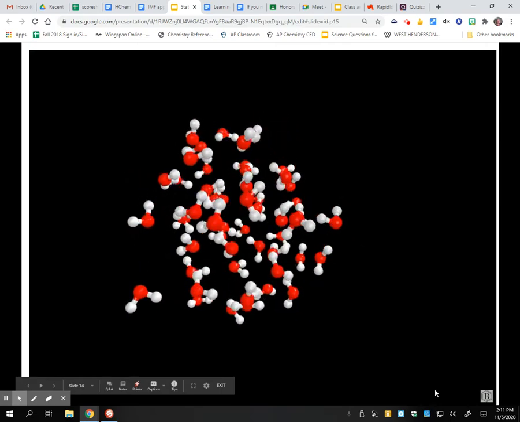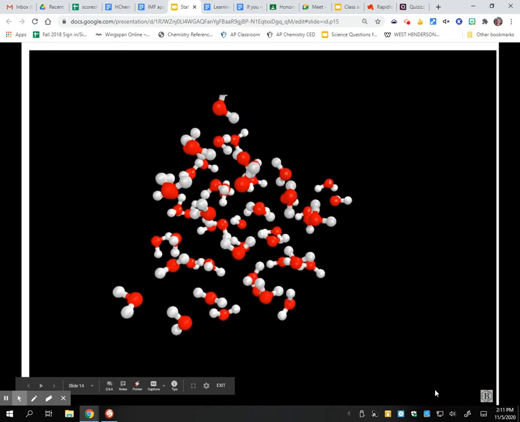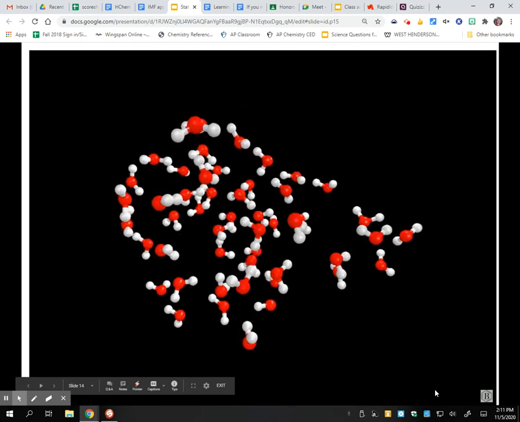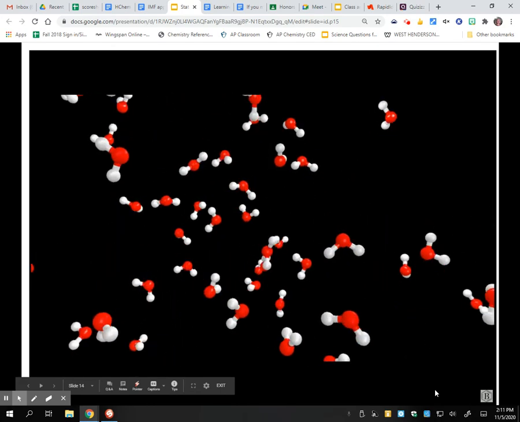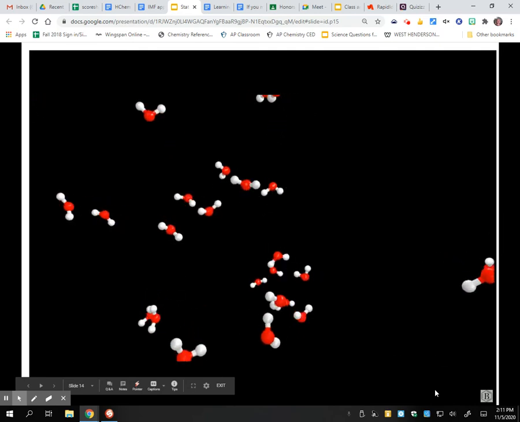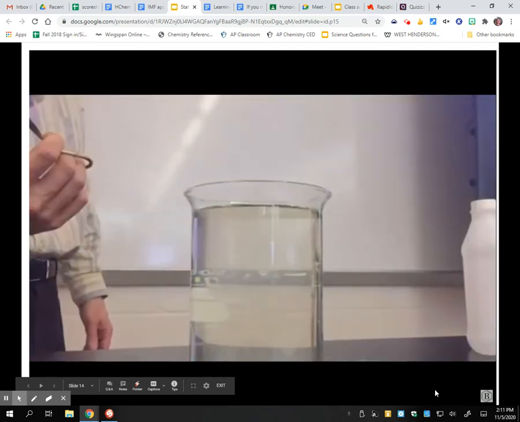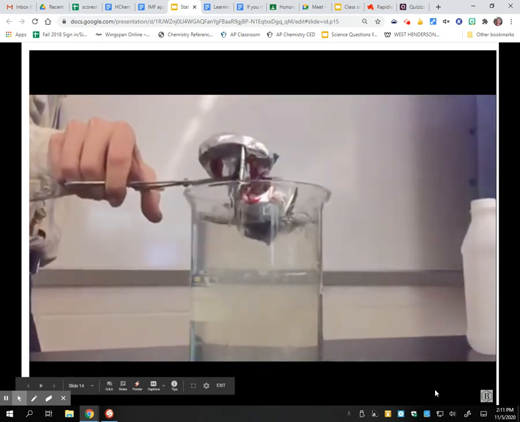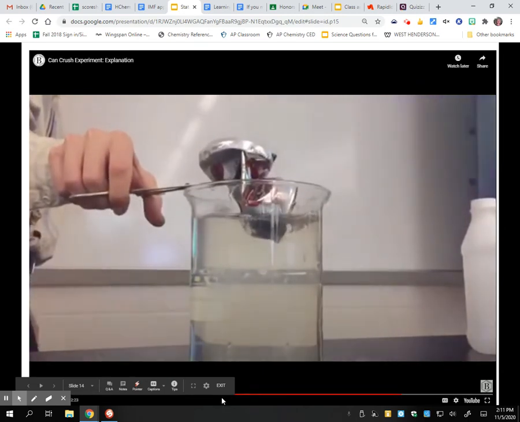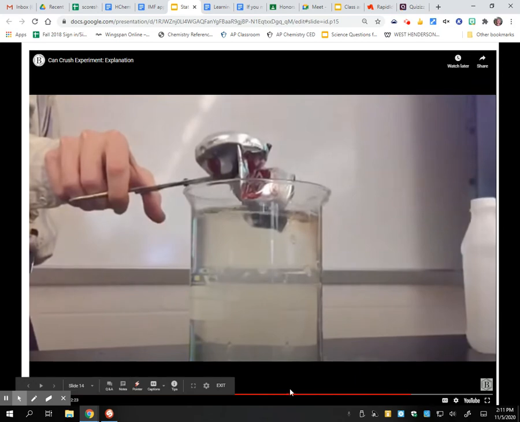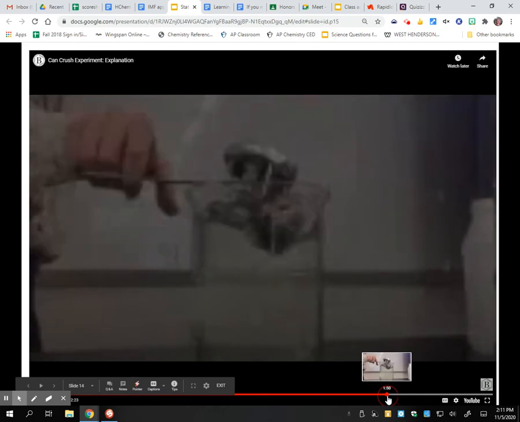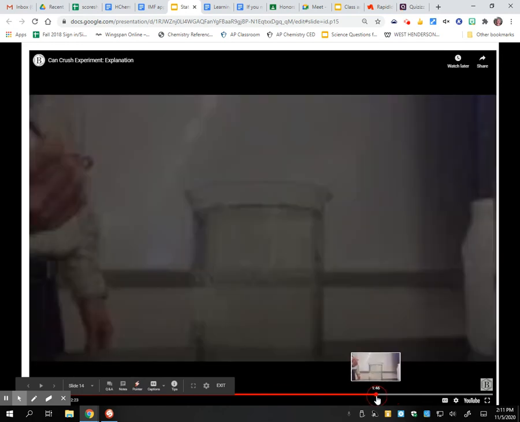Then we're going to turn the can over into a cold beaker of water. It's cold, so it's going to make that steam go back to that tiny amount of water, pretty much leaving the can empty. So there's the water expanding. It's going to push all the air out. And so now we have a can full of steam, cold water, and then the water does condense into a very small amount, leaving the can completely empty on the inside. And so all that's going to act on this can is the pressure from the outside.